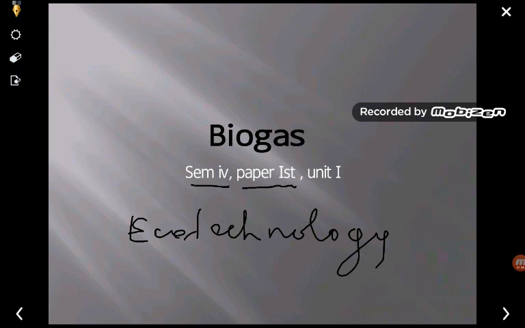So today's topic is the biogas plant, and biogas means bio means life, somewhere organisms are responsible for the generation of the gases. What the different types of gases are, we are going to see in the next slide.